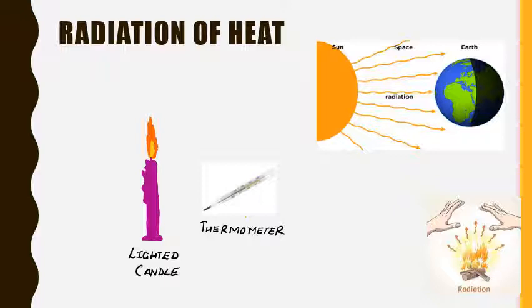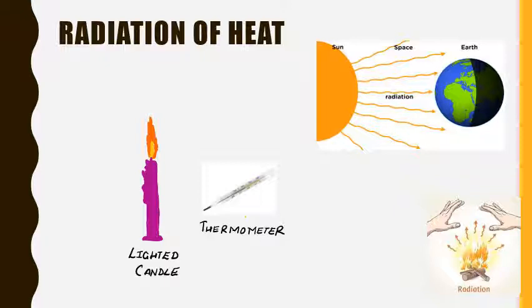The heat from the flame is not reaching the bulb of the thermometer through conduction because it is not in direct contact with the flame. And we have also seen that air is a poor conductor of heat. It could not have reached through convection also, since convection currents would carry the heat upwards. We have seen that the warm air will move upward.